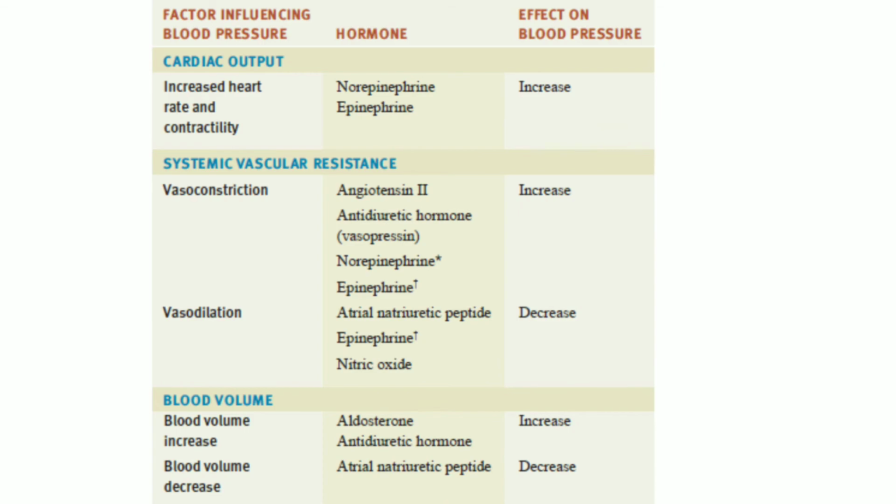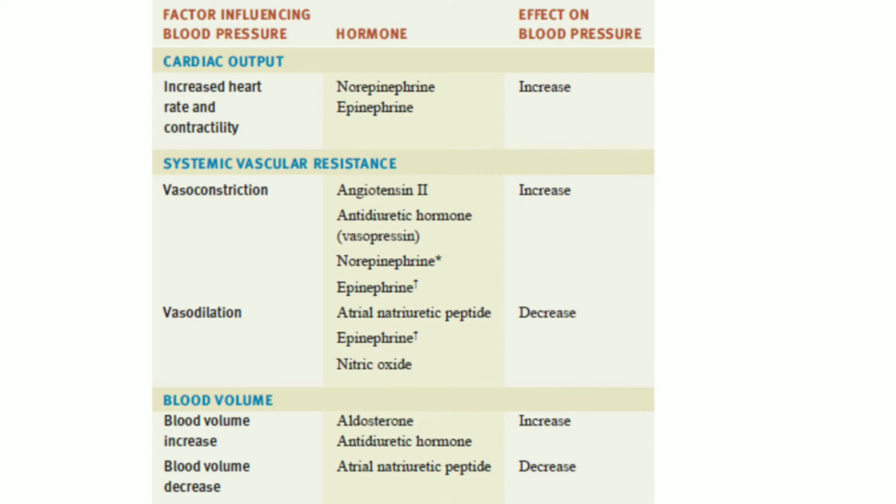First, angiotensin 2 is a potent vasoconstrictor and it raises the blood pressure by increasing the systemic vascular resistance. Second, it stimulates the secretion of aldosterone, which increases the reabsorption of sodium ions and water by the kidneys. The water reabsorption increases the total blood volume, and so it increases the blood pressure.